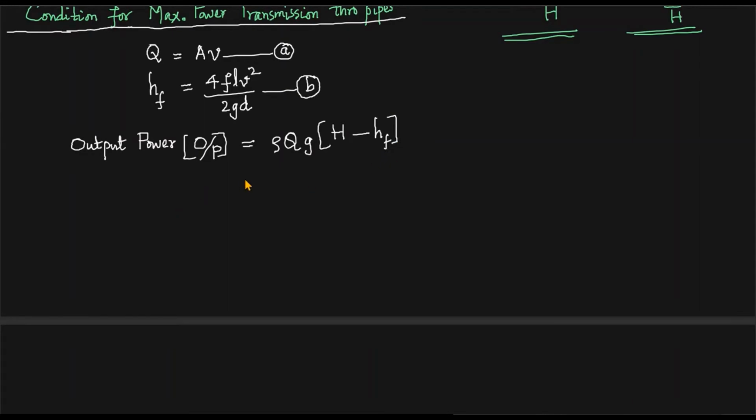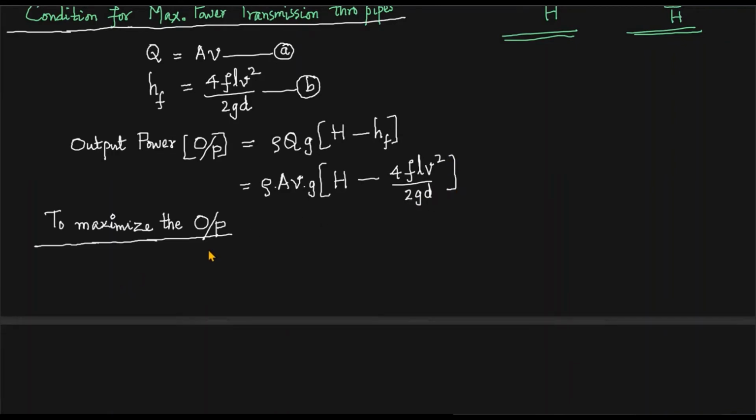Okay. So rho QG, I want to substitute equations A and B. What I can get is rho into area into velocity into G, then into H minus HF. HF is 4FL V square divided by 2GD. And we want to maximize this expression.